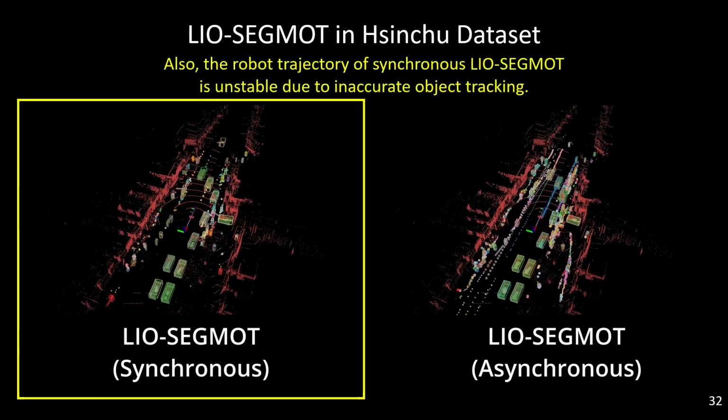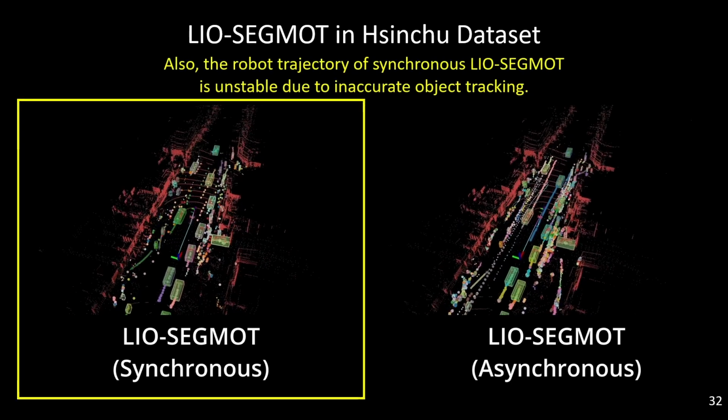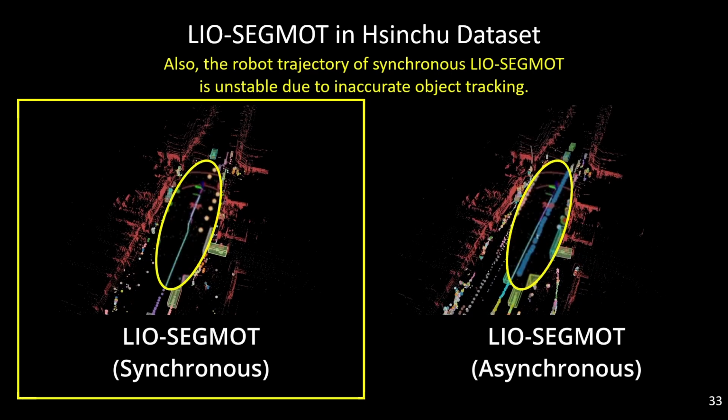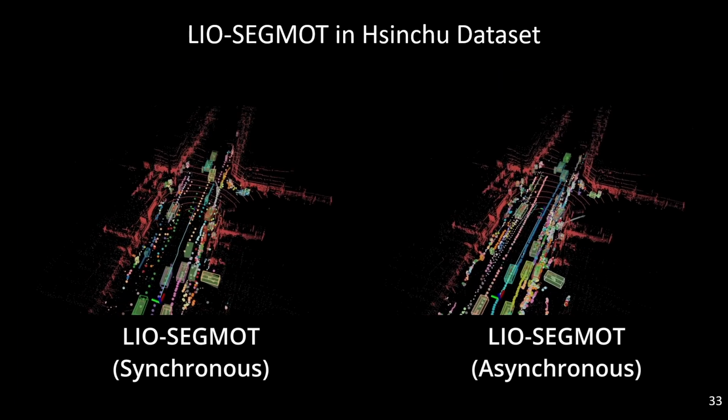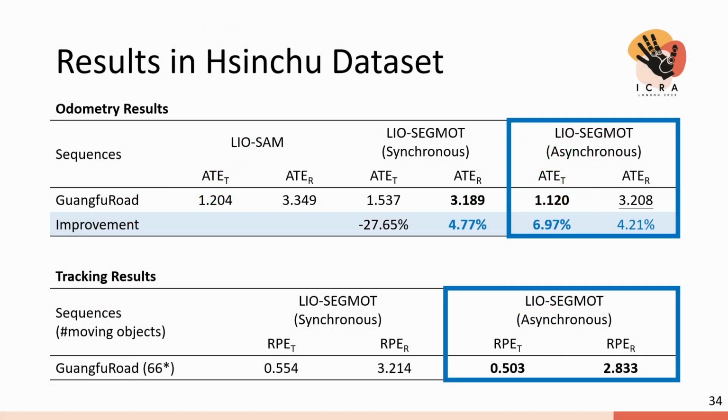Furthermore, the lack of detection information may affect the quality of object tracking, consequently disturbing the odometry. In quantitative analysis, we also find similar observations as in the KITTI dataset.